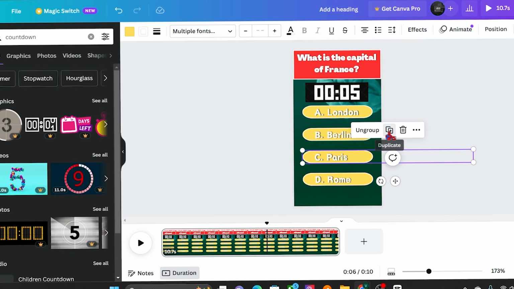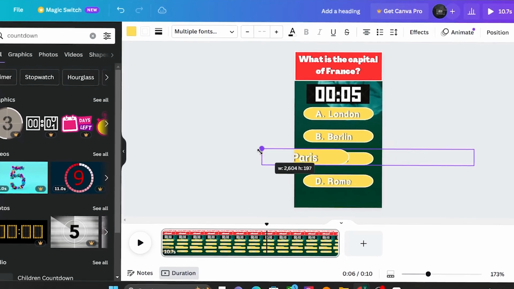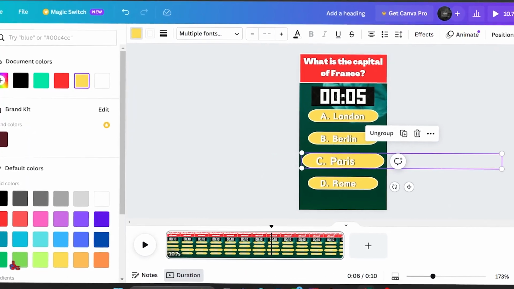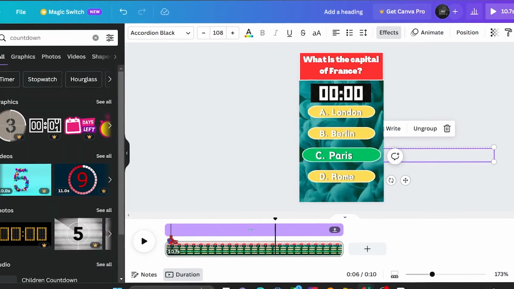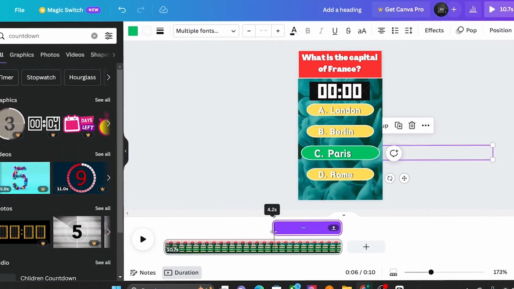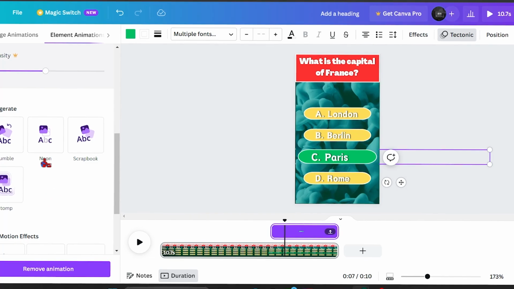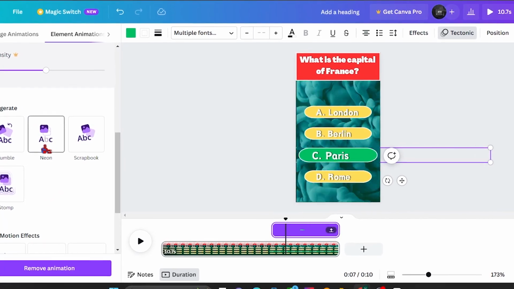Now the last 2 seconds, we need to actually reveal the answer. And to do that, just duplicate the correct answer, make it a little bigger and change the object color to green. And just make sure it's laying on top of the corresponding option. And then trim it down so it only shows up at the last 2 seconds. Then you can add an animation to make it more dynamic and pop up more.